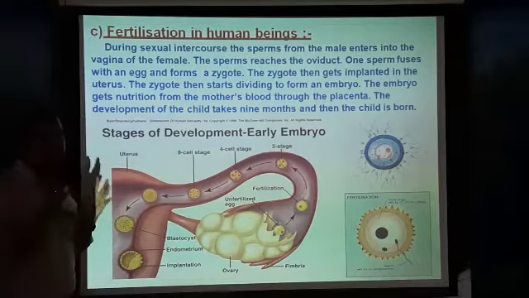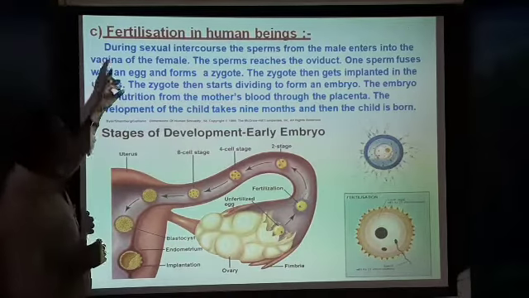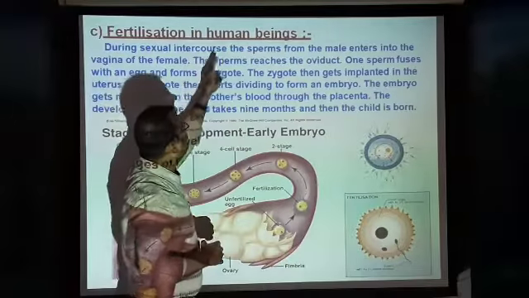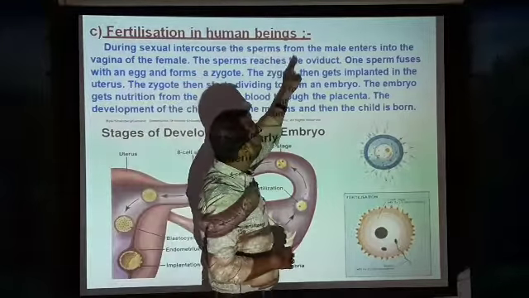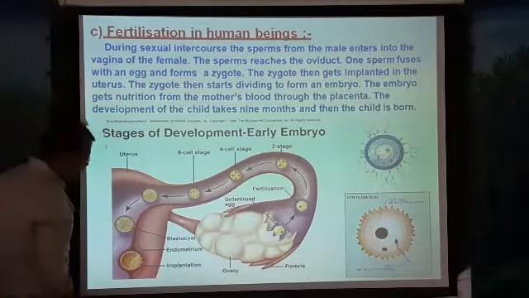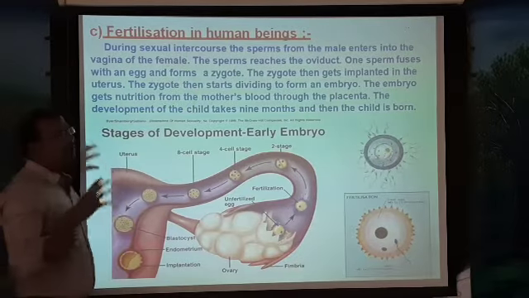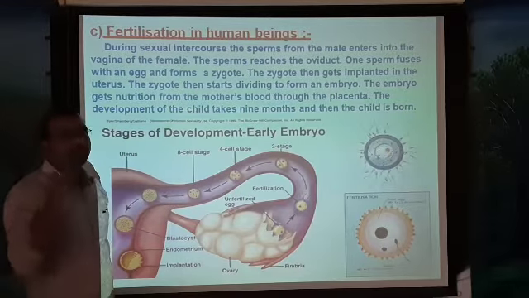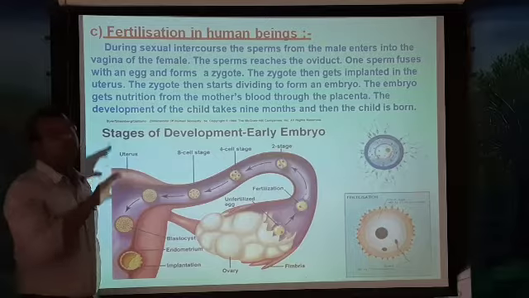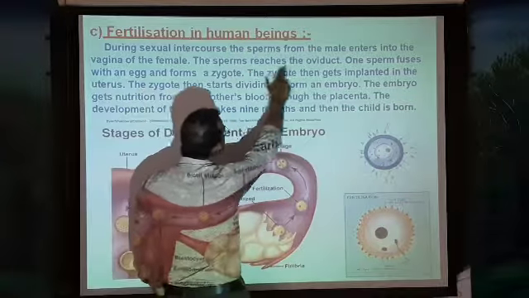So when sexual intercourse takes place, the sperm from the male enters into the vagina of the female. Through the vagina, the male gamete called sperm enters the female reproductive system. The sperm reaches the oviduct.